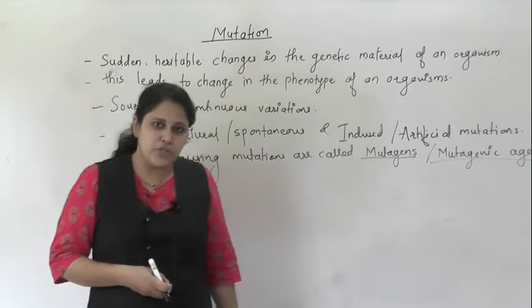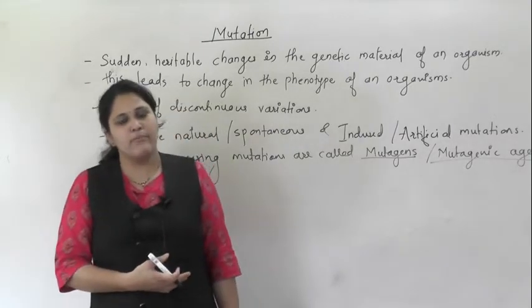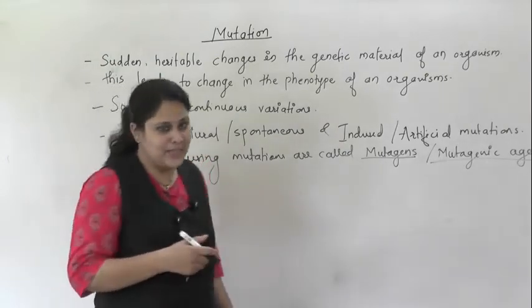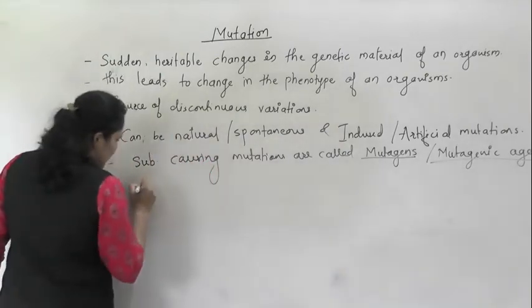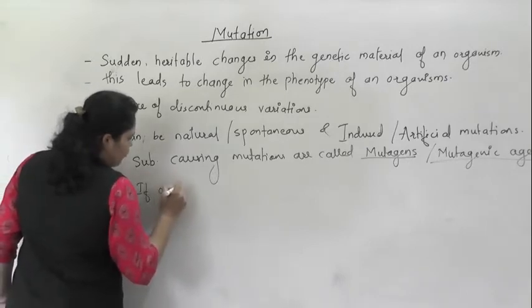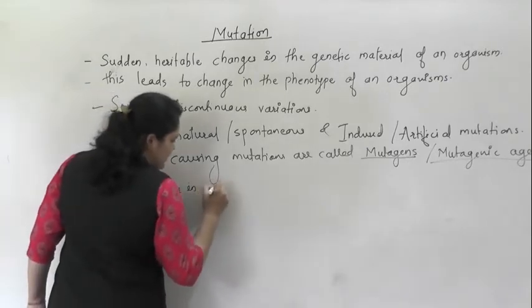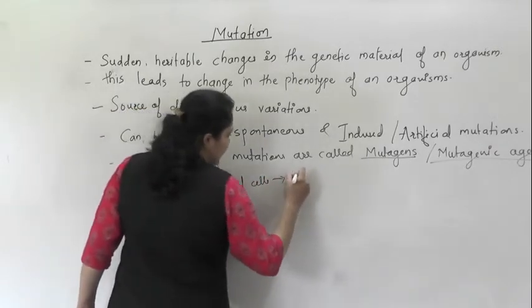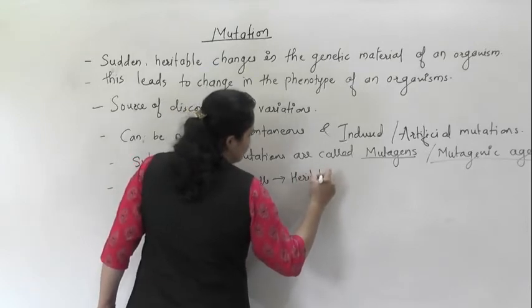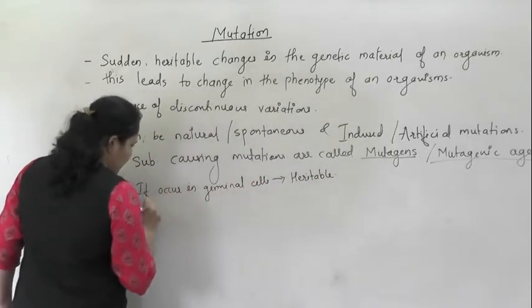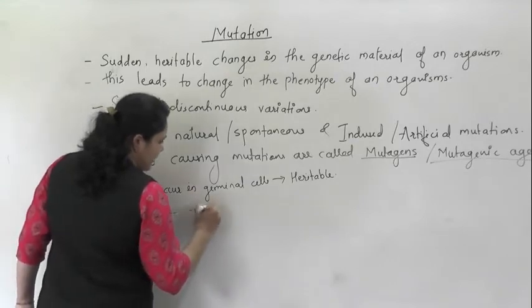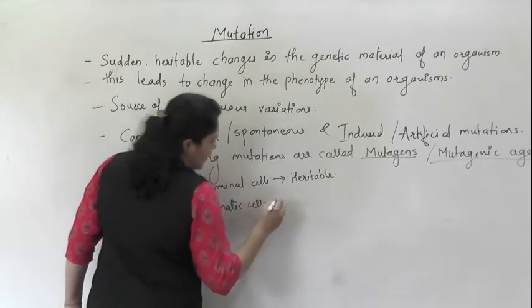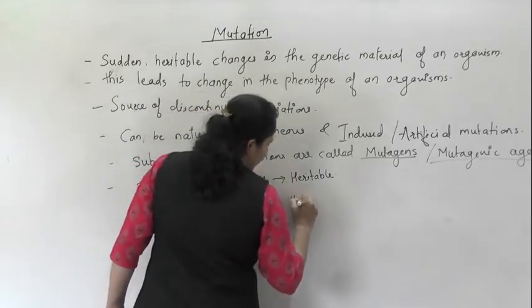But if these mutations occur in a somatic cell, that is a normal body cell, non-reproductive cell, then these are non-heritable.